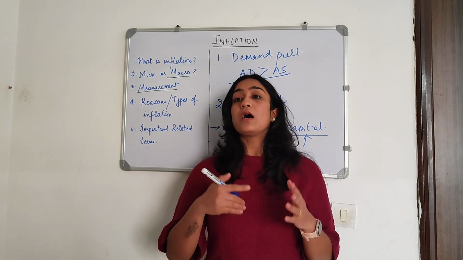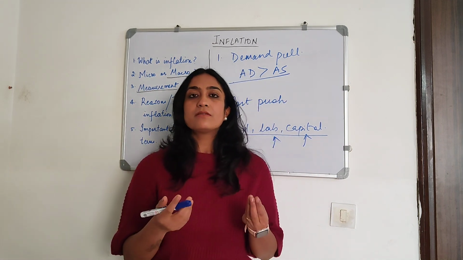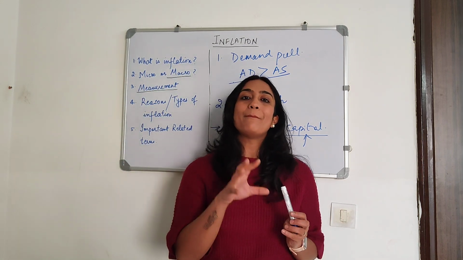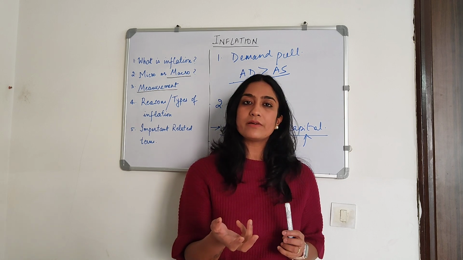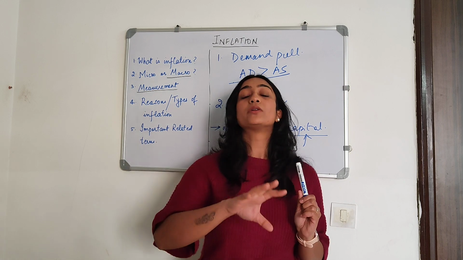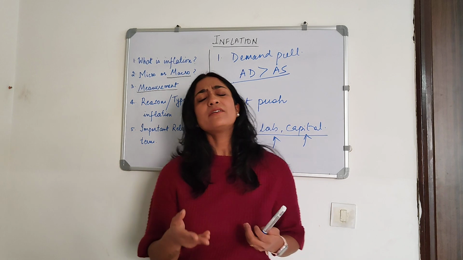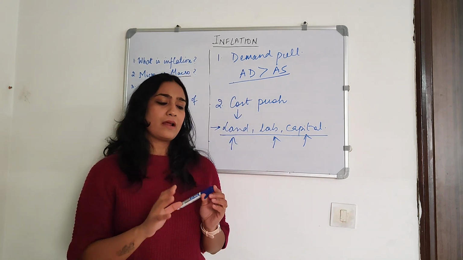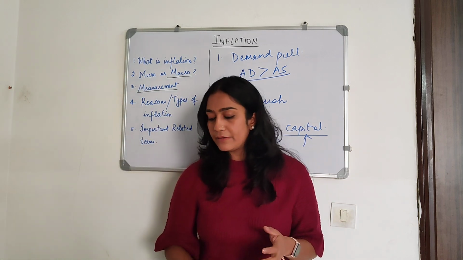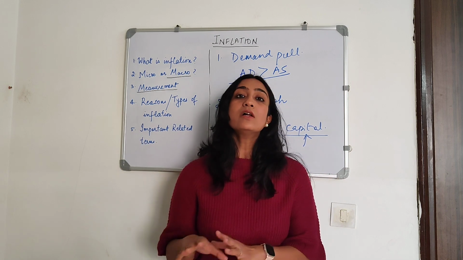So when the Ukraine-Russia war started and there were sanctions on Russia, that was one reason. It turned out differently for India, but definitely the sanctions on Russia meant that crude oil would become costlier, right? And because crude oil is an input in almost everything, that will lead to a cost push. Again, recently, you must have read in the news that there are attacks in the Red Sea by Houthis from Iran. What they're doing is increasing the cost of freight of whatever is going through that route in many ways.